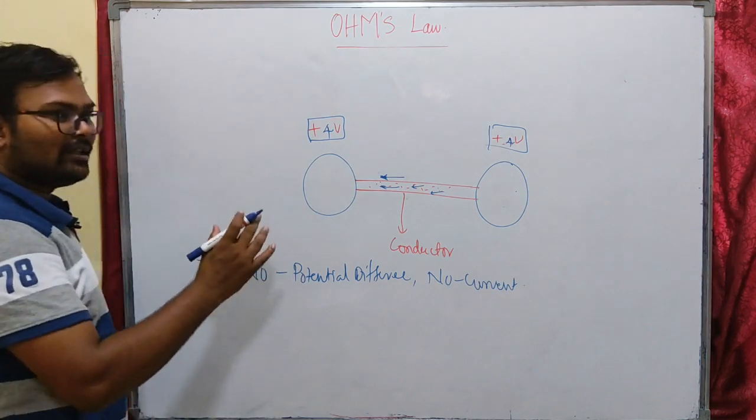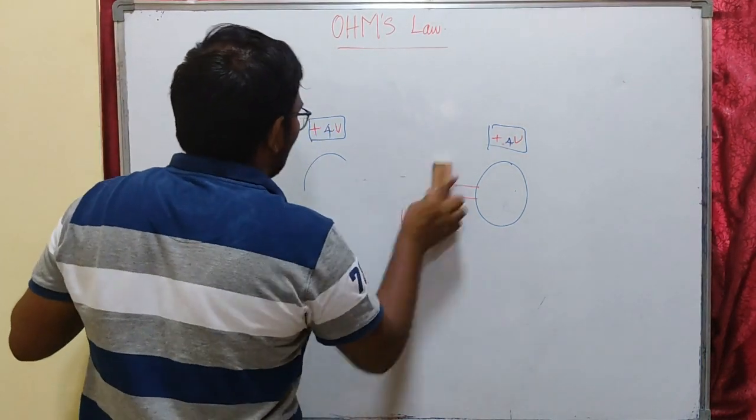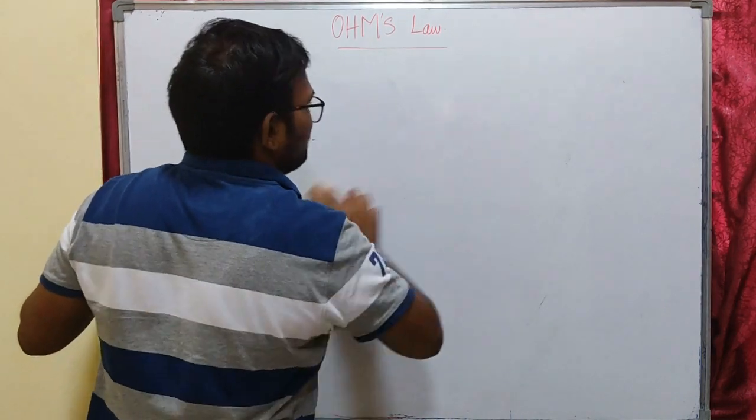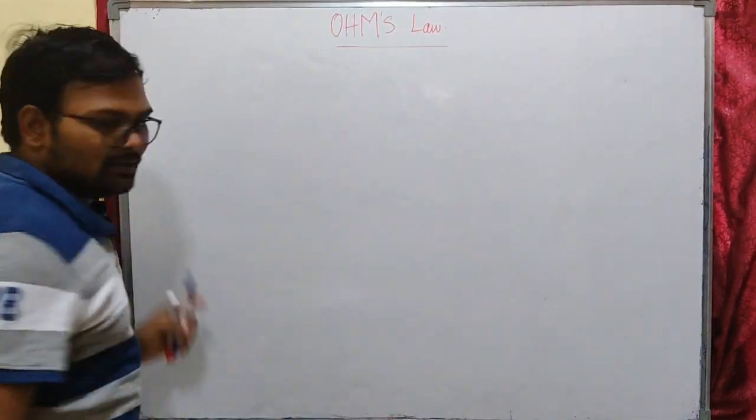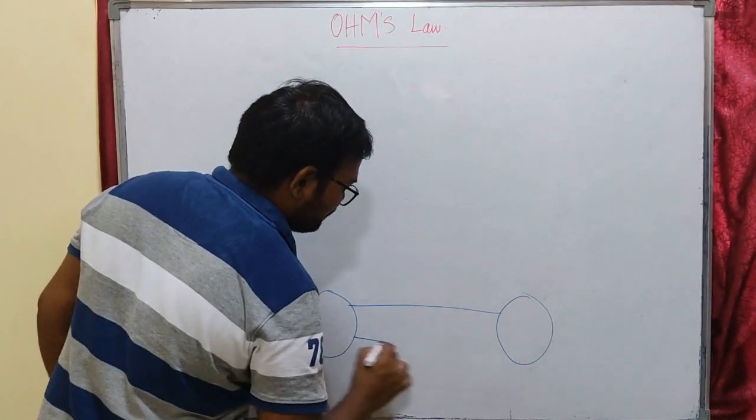Okay, the potential difference is causing the current to flow. I have explained these concepts in the earlier class, right? So let us see what Ohm's law is here. What is Ohm's law here? In the example, it's saying we have two potentials and a conductor connected between them.